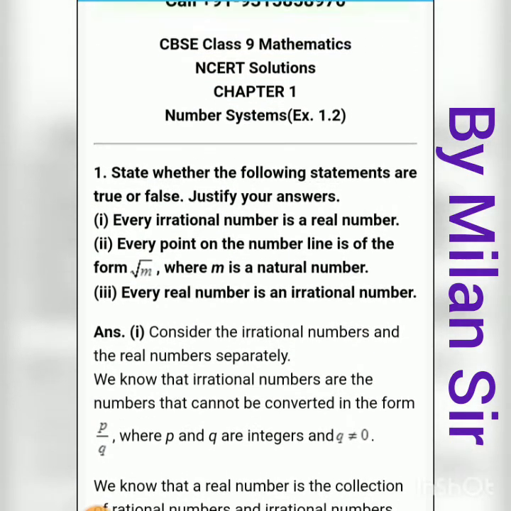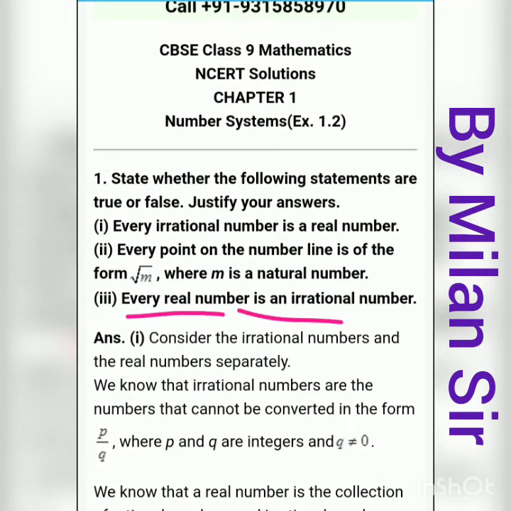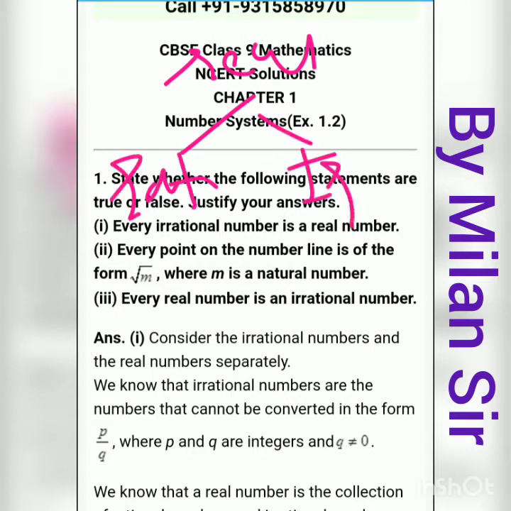Third question is, every real number is an irrational number. Now just look at question number 1 and 3. In question number 1, every irrational number is a real number. Here every real number is an irrational number, right? This statement is false. Every irrational number is a real number, but every real number is not an irrational number. In real numbers all the numbers are covered, that means rational and irrational, right?